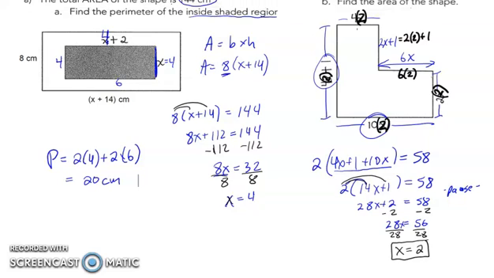The 4 times 2 is going to give me 8. The 4 times 2 plus 1 is going to give me 9. So you can see it's not really drawn to scale. I'm going to have 20 along the bottom. It's going to be 12 across the other side. The 2 times 2 on the side here is going to be a length of 4. And my vertical up here, 2 times 2 plus 1 is going to be equal to 5.